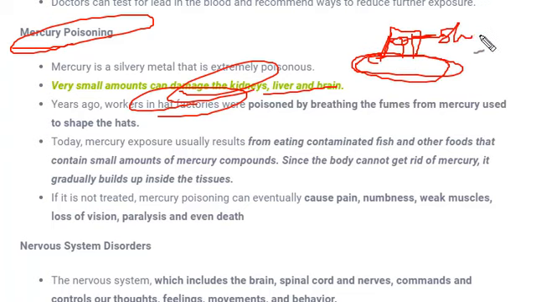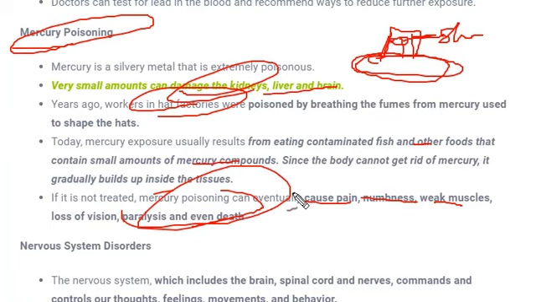So to shape this area, mercury was used, and because of this use of mercury, the workers working in that industry were heavily exposed to it, and because of that they suffered lots of problems. And nowadays, mercury can be found in fishes and foods, and small amounts of mercury are found in these contaminated fish and food. This mercury doesn't get dissolved or digested in our body, it just accumulates inside our body, and in the end it will cause pain, numbness, weak muscles, loss of vision and paralysis, and sometimes even death.